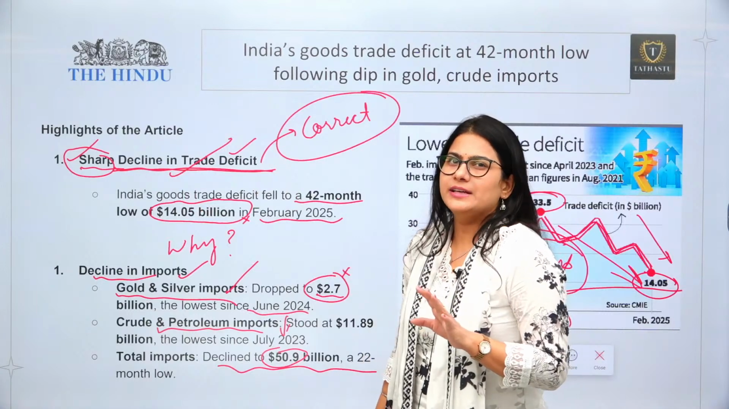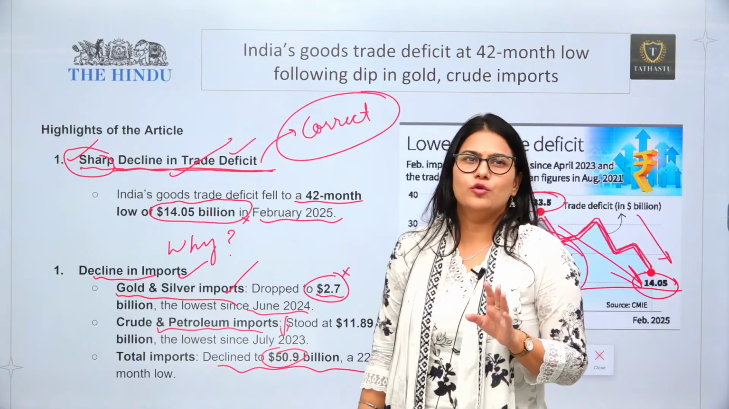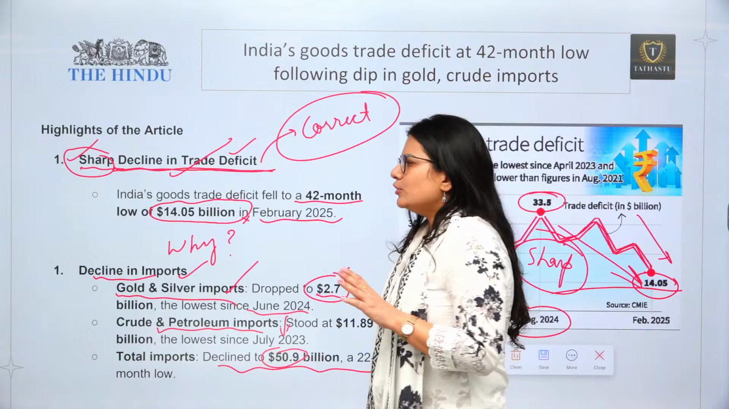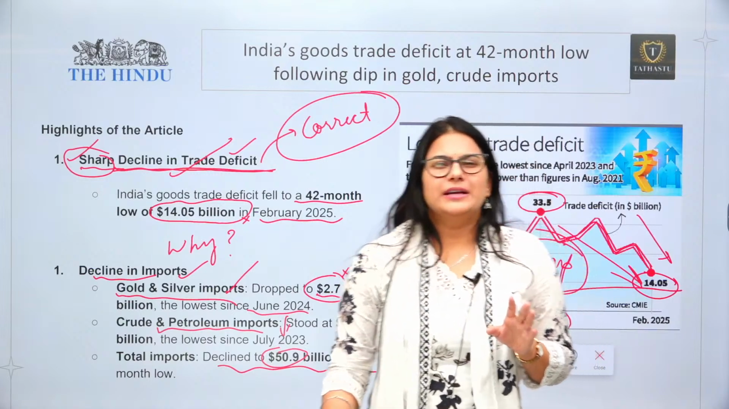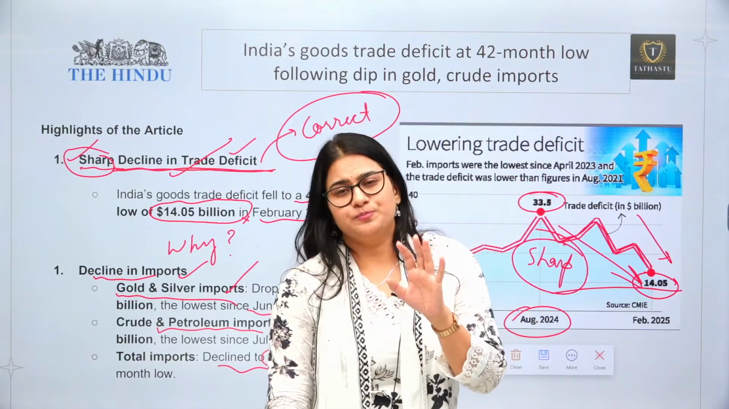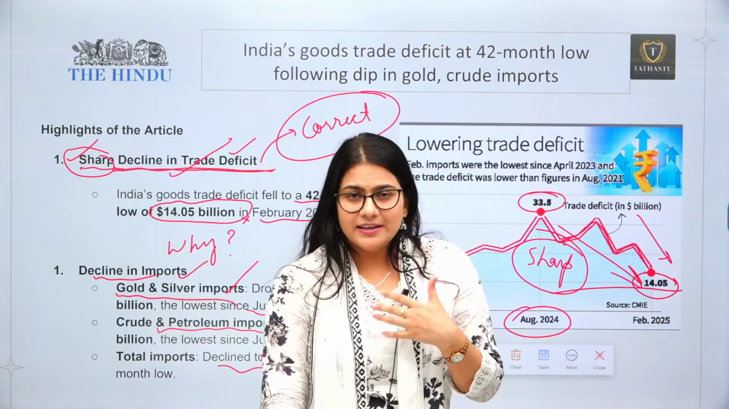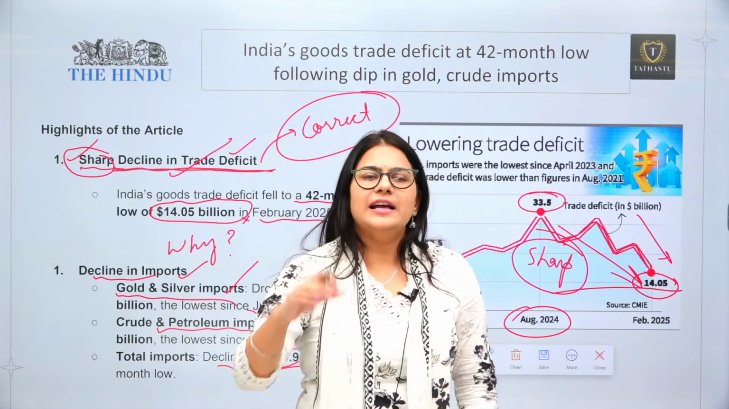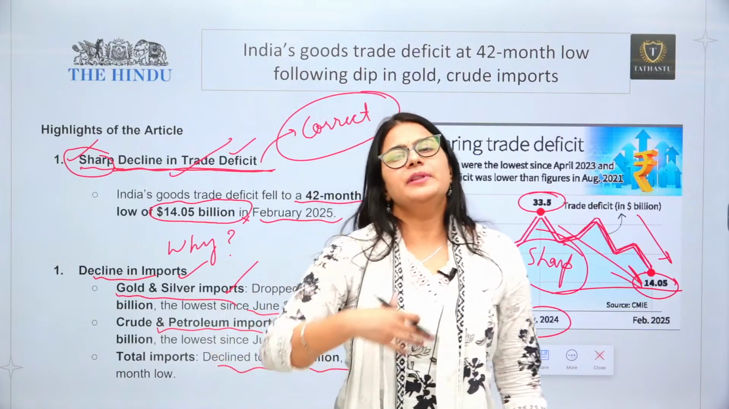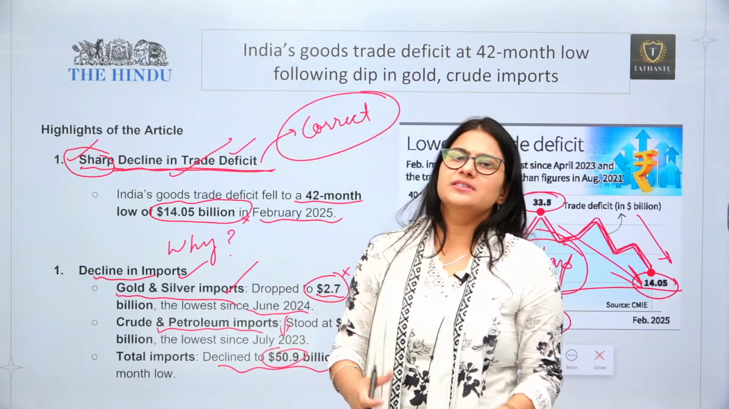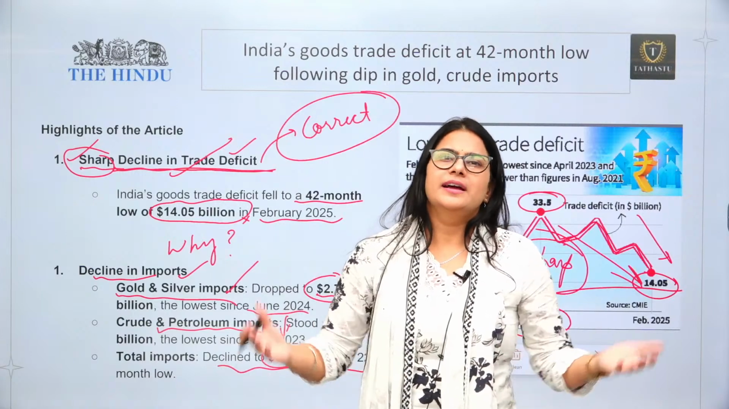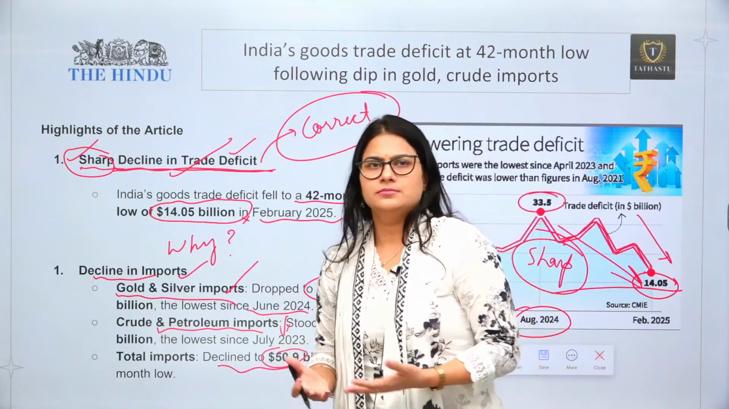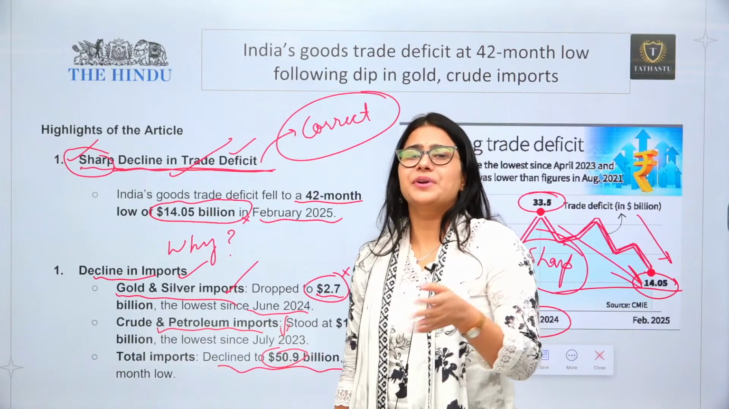Consumption of gold has not decreased, so does it mean more gold is being smuggled? It is not about more gold being smuggled. You know that gold prices are reaching very high. So obviously, India's purchasing power is not going to be that much, and people are actually buying less gold. If people buy less gold, obviously there will be less demand for gold and we are going to import less gold. So it basically has to do with the price of gold.